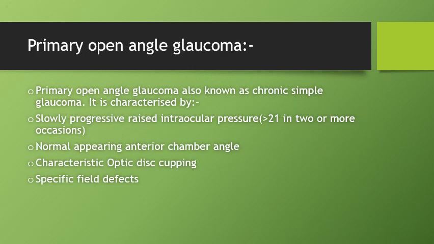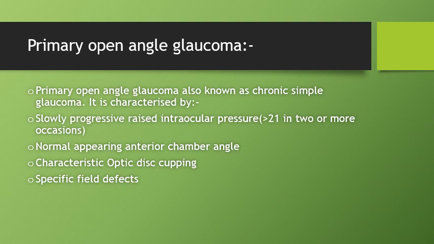Firstly, we'll be discussing the primary open-angle glaucoma, and as the name suggests, primary open-angle glaucoma is also known as chronic simple glaucoma of adult onset, and it is characterized by the following: slowly progressive raised intraocular pressure, which is measured on two or more different occasions, and it has to be more than 21 millimeters of mercury when recorded, an open normal appearing anterior chamber angle, a characteristic optic disc cupping, and specific visual field defects.